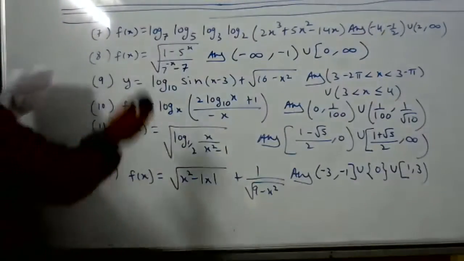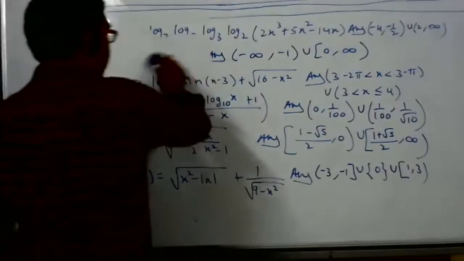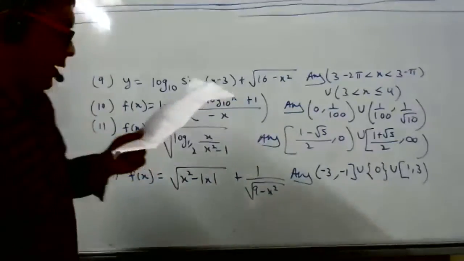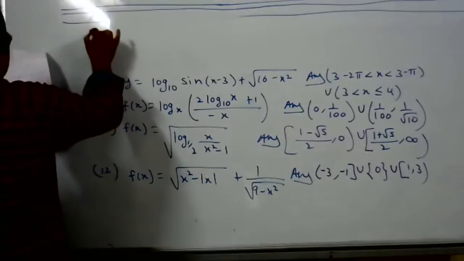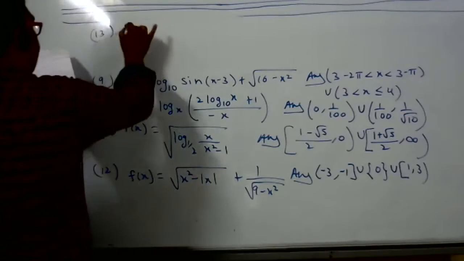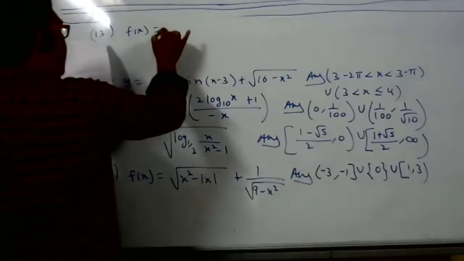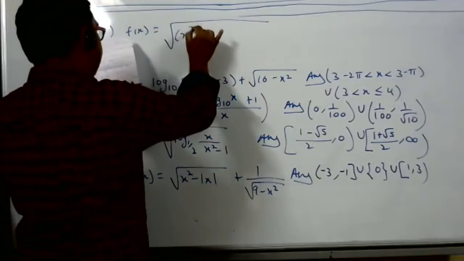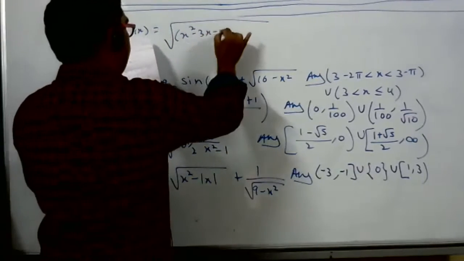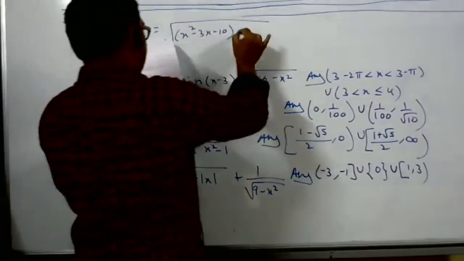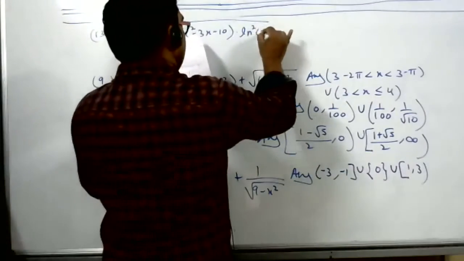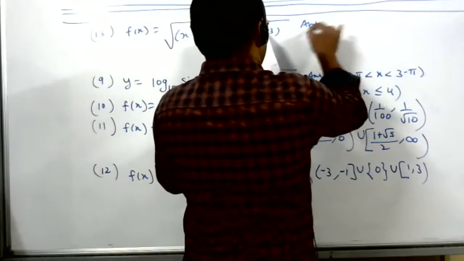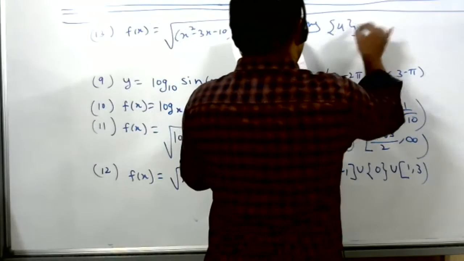I said school, not PU. I cannot hear you fully, tell again. So school level, school only, PU level. Okay. Maybe this type of sum they may not ask exactly, but if you can do this sum, then if they ask a little easier sum, it will be helpful for you. These questions you're giving, are they from R.D. Sharma? Not R.D. Sharma, some other book I have. Okay, thank you, sir.